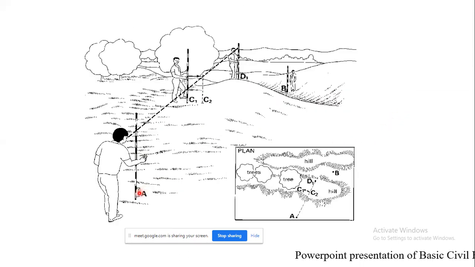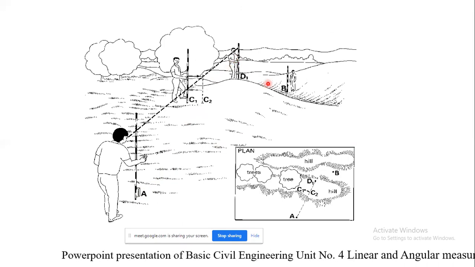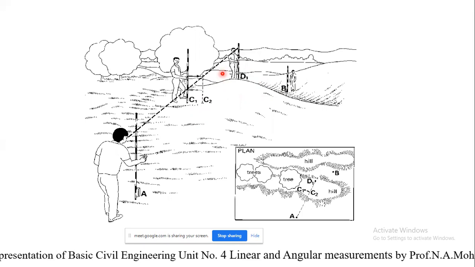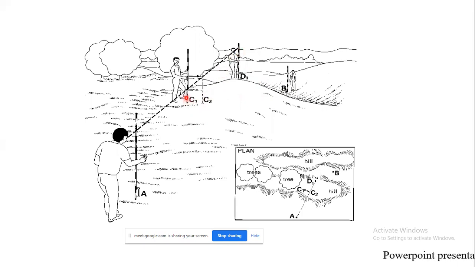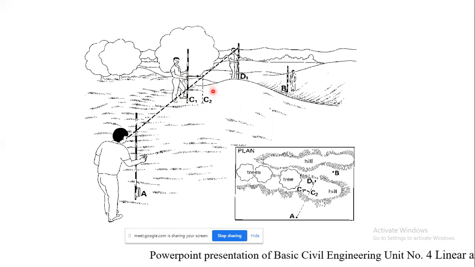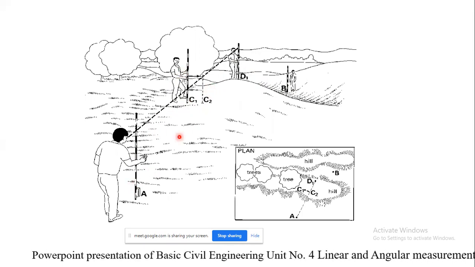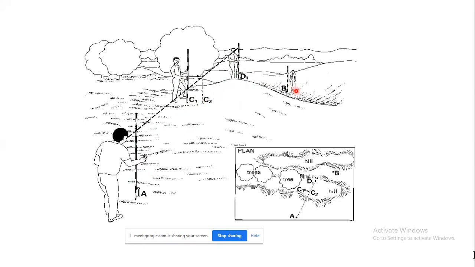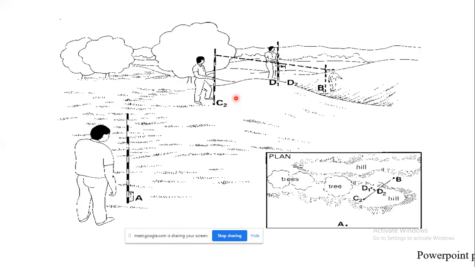The person who is going to stand at A will assist D1 and tell whether all these points are in a straight line or not. Then, according to that, he will tell the C1 person to move forward, so that A, C2, D1 and B are intervisible. Then C2 will be fixed.